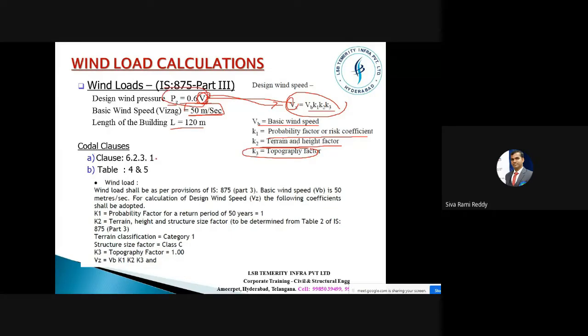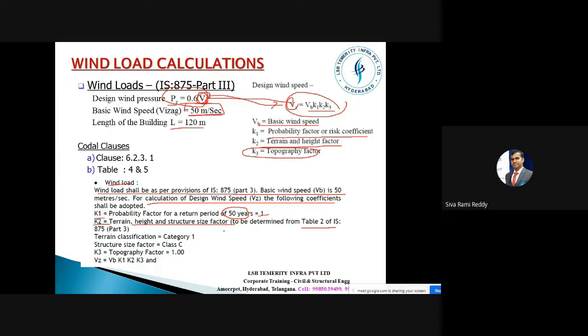Here there are clauses, like you can take table numbers 4 and 5. Here it is mentioned: wind load shall be as per IS 875 Part 3. Basic wind speed is 50. For calculation of wind speed, the following coefficients shall be applied. K1 value is finally 1, and we are considering how much period? It is for 50 years. And then K2, terrain factor, height, and so on.